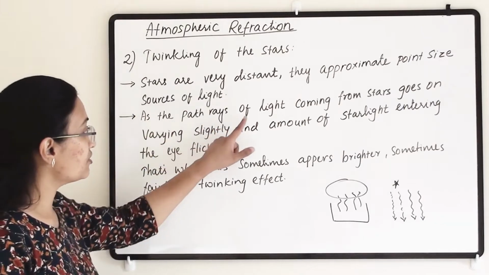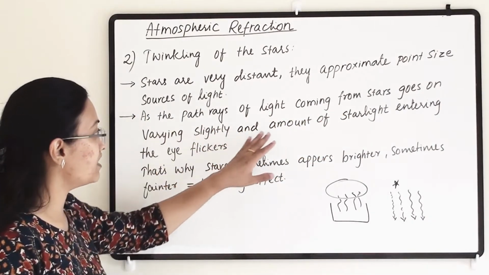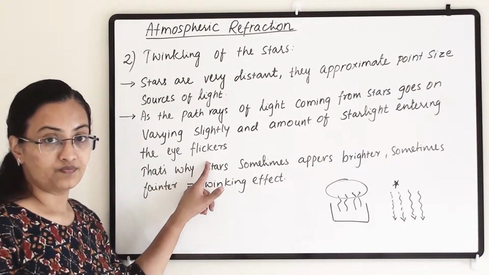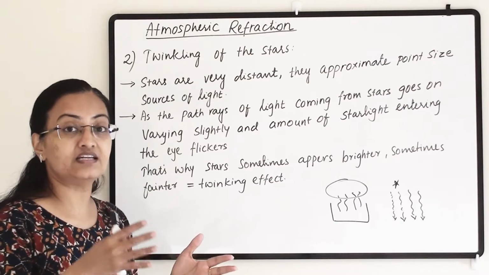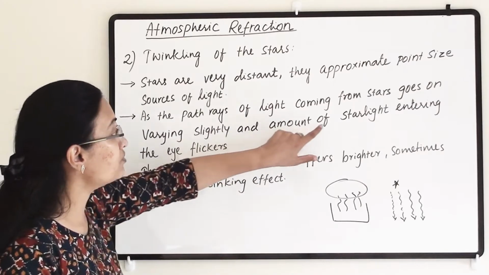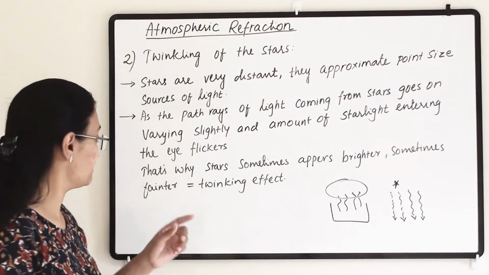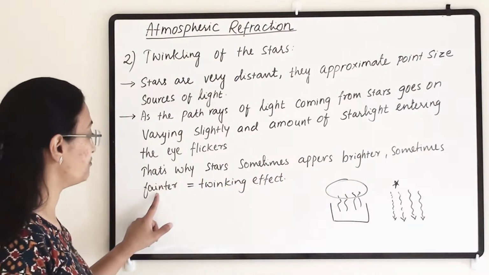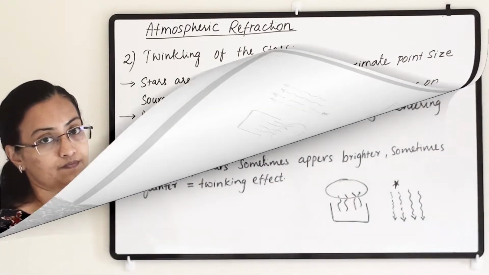As the path of the rays of light coming from the stars goes on varying slightly, the amount of starlight entering the eye flickers, because the starlight varies as it passes through different refractive indices. And that's why stars sometimes appear brighter, sometimes fainter, and this gives the twinkling effect to the stars.